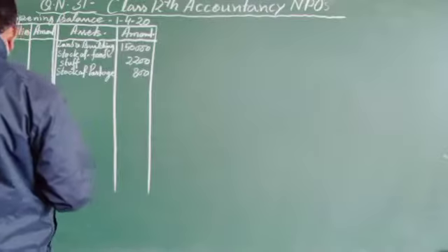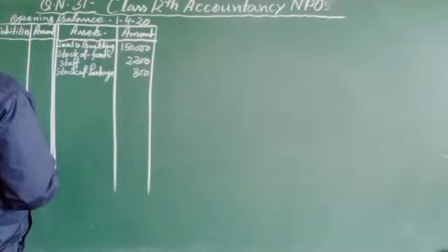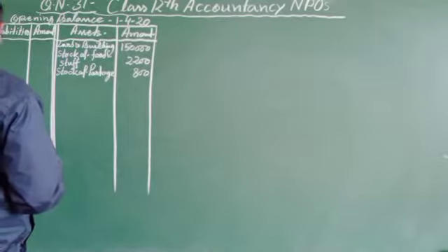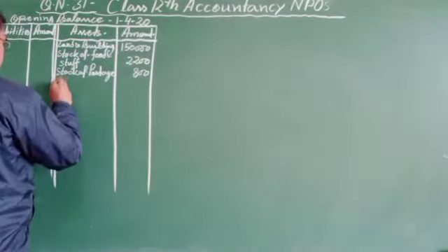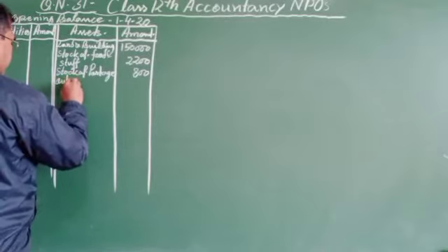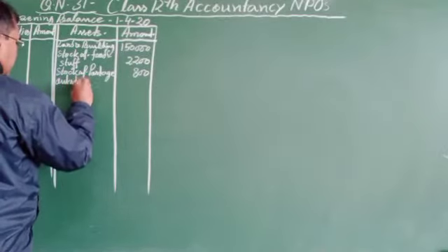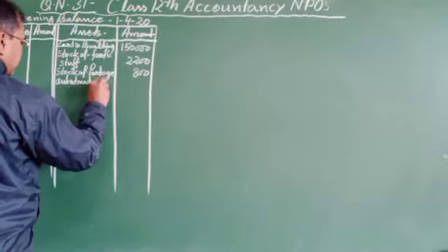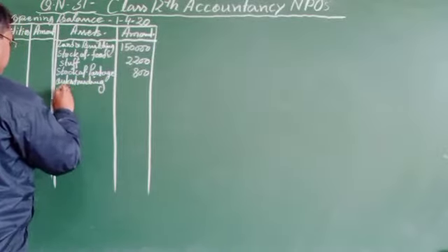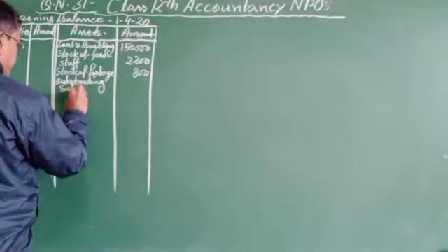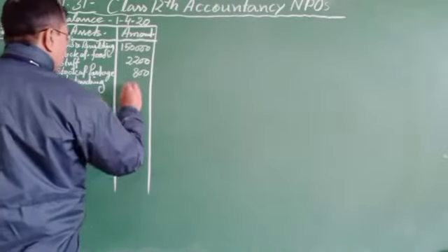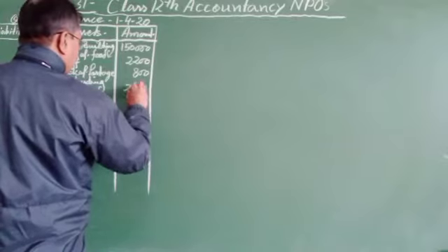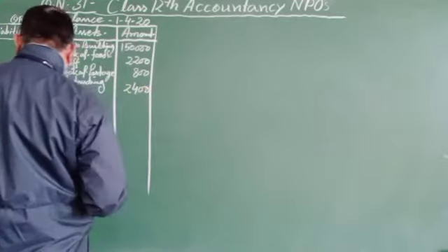Outstanding subscription, 2,400. Previous year outstanding subscription, that is 2,400.